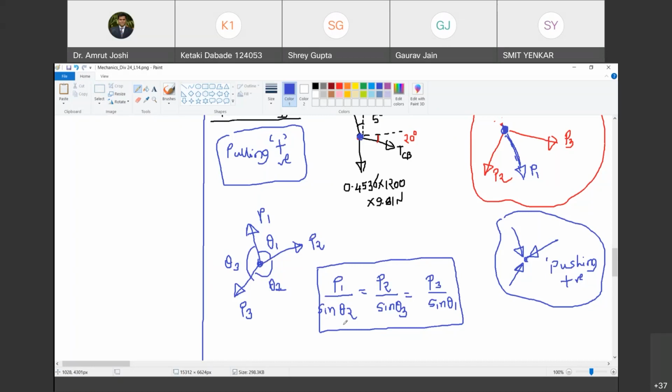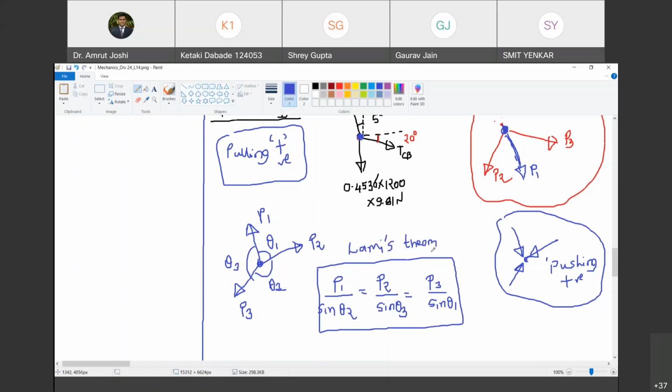Yes, sir. Similarly, when I write P2, then I am going to write down the angle between P1 and P3. But which side's angle? Opposite to P2, the angle opposite to the side where P2 is. Similarly, P3 upon sine theta1. This equality is the mathematical statement of Lami's theorem. Are you with me? Yes, sir.